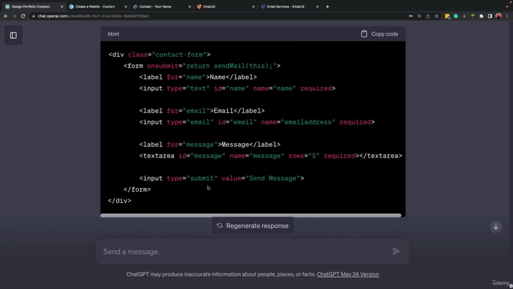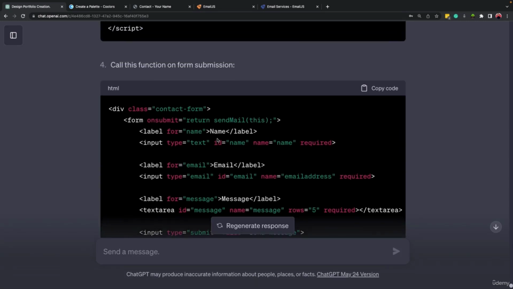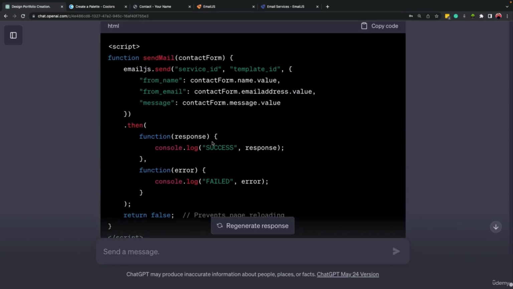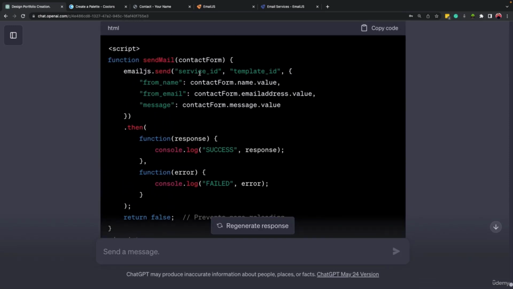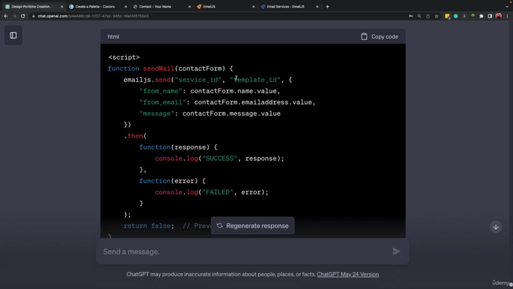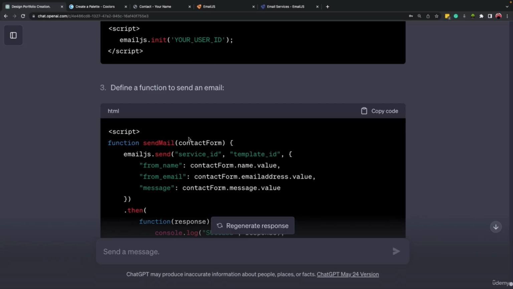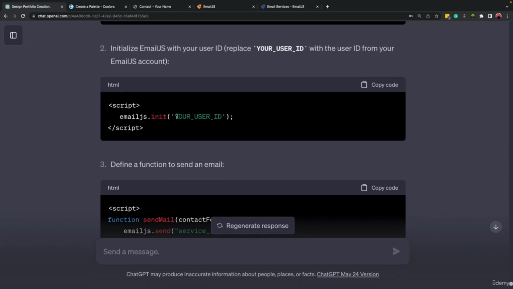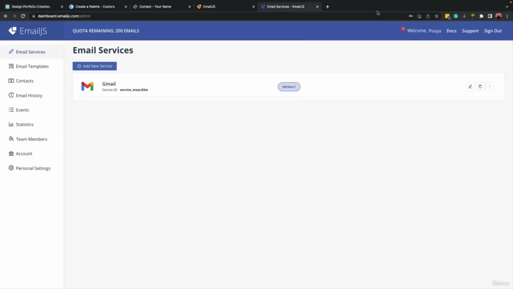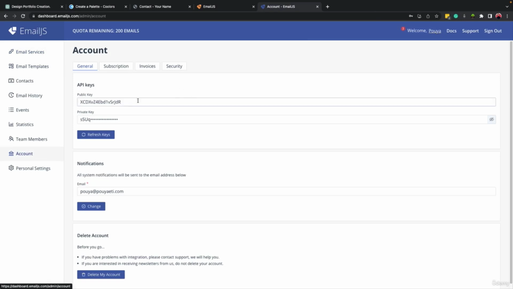So if we come here, probably somewhere inside the code that ChatGPT wrote for us, we should have, yeah, here it is, service ID and template ID, okay? So this was in step number 3, but still we need to find your user ID. So let's come here and somewhere in our account, okay, we must have our user ID.